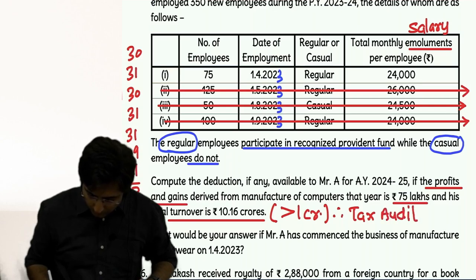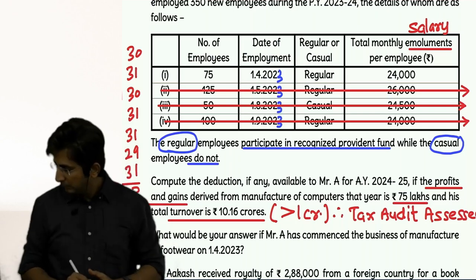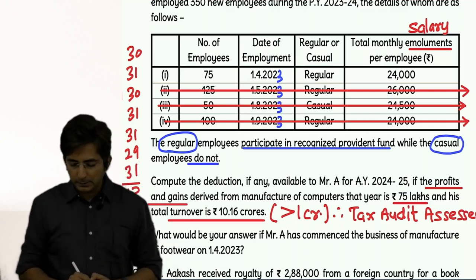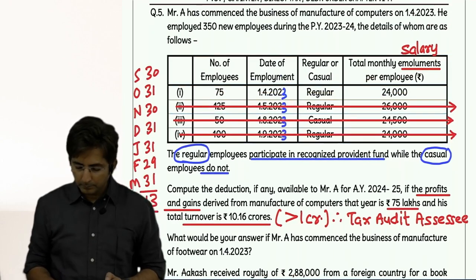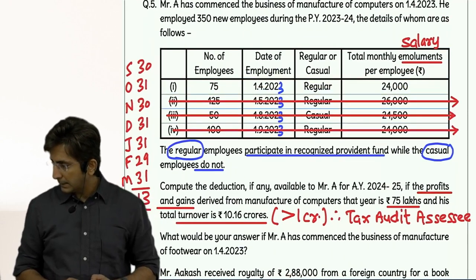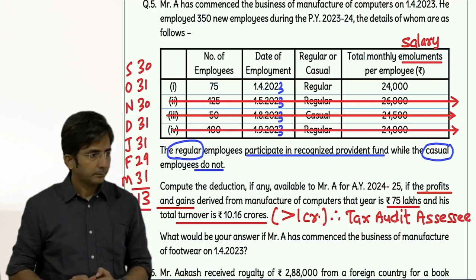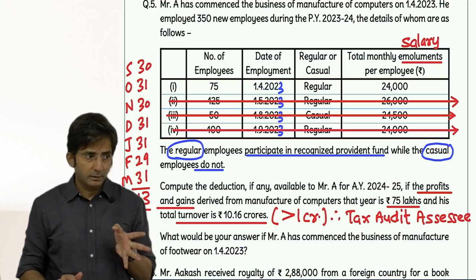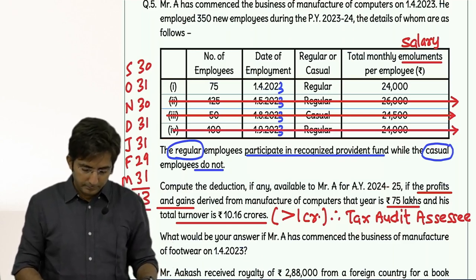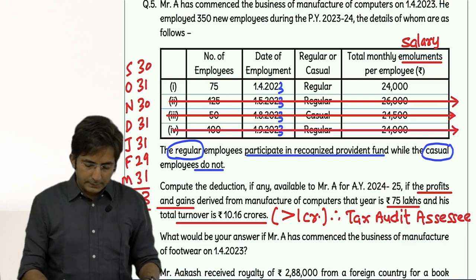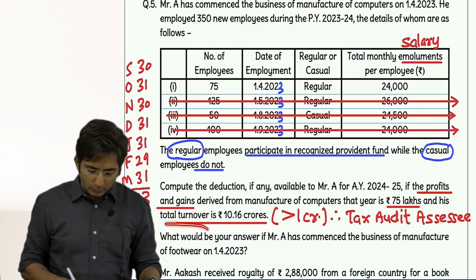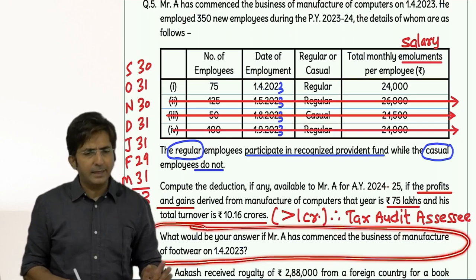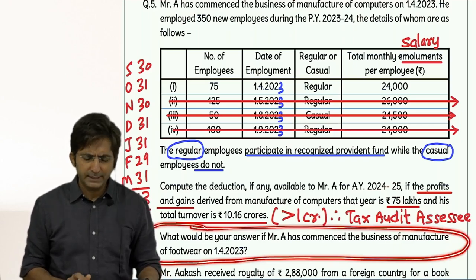See what I have written. Therefore, tax audit assessee. Tax audit assessee. And that is a condition, then only you get the deduction. Okay, see, there is something else also asked in the question. We will read that later. Don't see that.